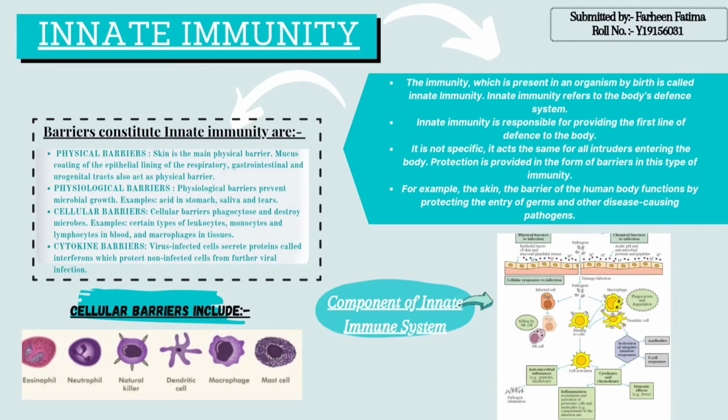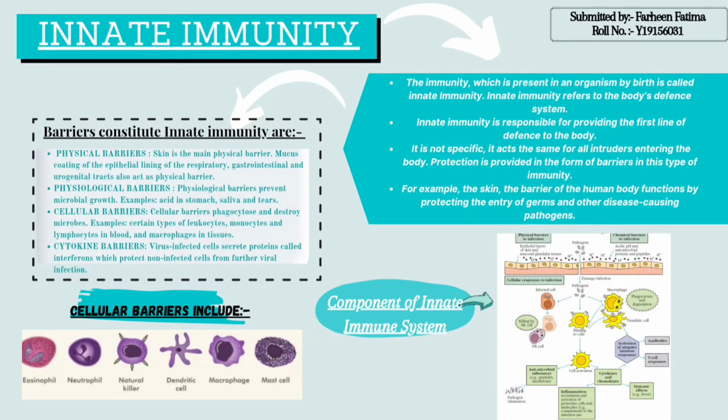The immunity which is present in an organism by birth is called innate immunity. It refers to the body's defense system. Innate immunity is responsible for providing the first line of defense to the body. It is non-specific; it acts the same for all intruders entering the body. Protection is provided in the form of barriers. For example, the skin, the barrier of the human body, functions by protecting against the entry of germs and other disease